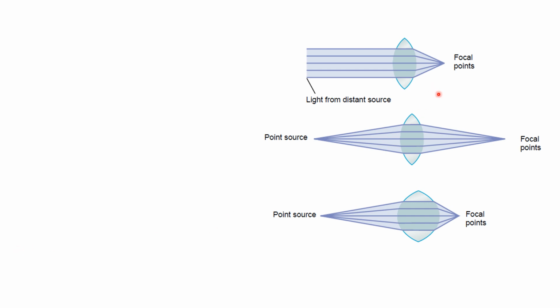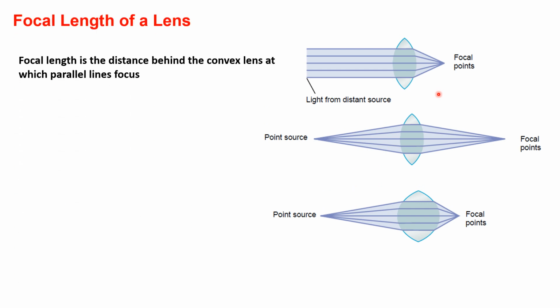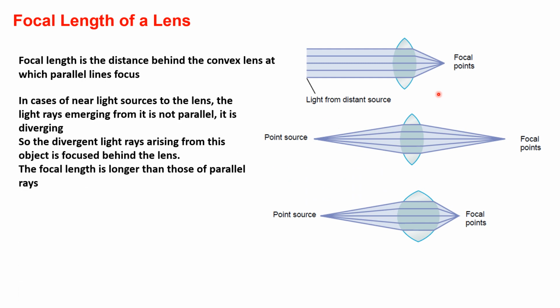The convex lens produces convergence of the parallel light rays, focusing them into a focal point. So the focal length is the distance behind the lens at which the parallel rays are focused, and that is the focal point of the parallel rays coming from a distant source of light.